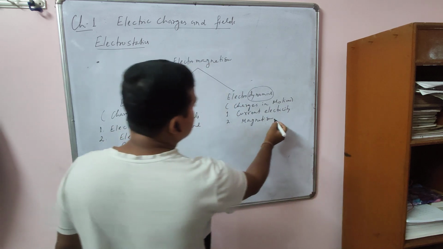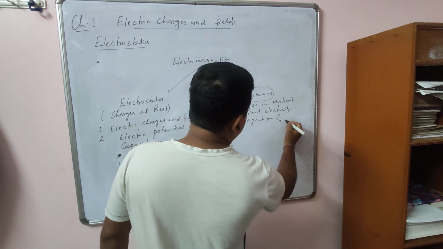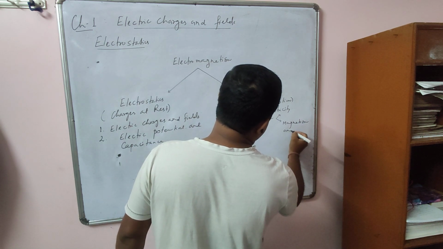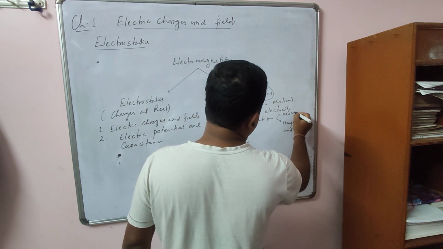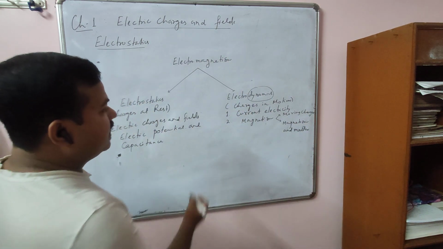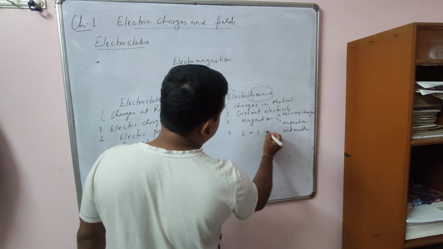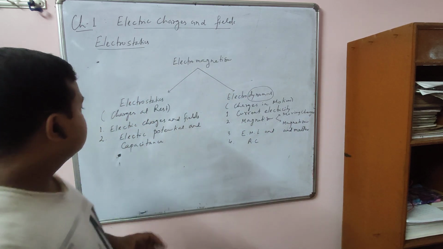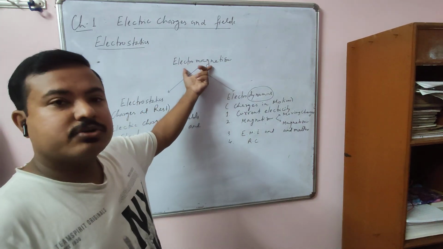So here again it has two chapters. You will get in your first book, one is magnetism and matter, and second is moving charges and magnetism. And then again we have electromagnetic induction, EMI, and last one is AC. So we have these 1, 2, 3, 4, 5, 6 chapters which come under your electromagnetism.